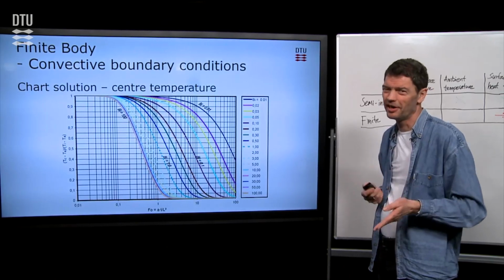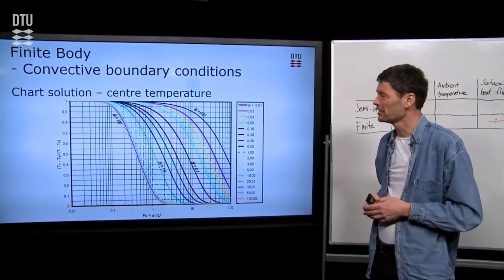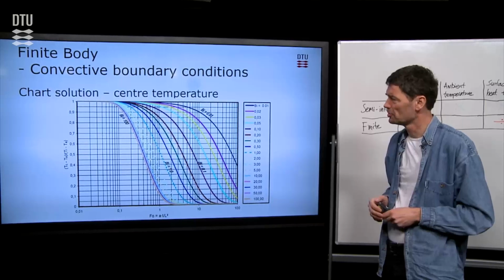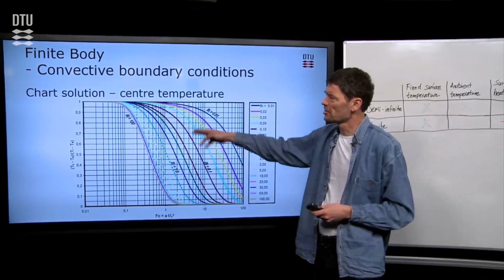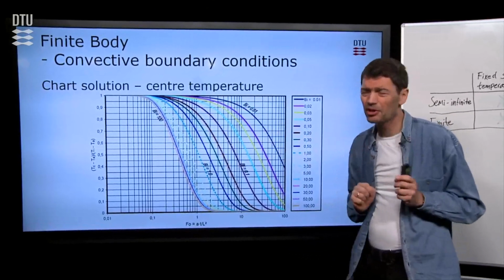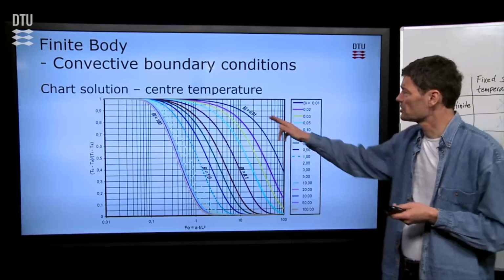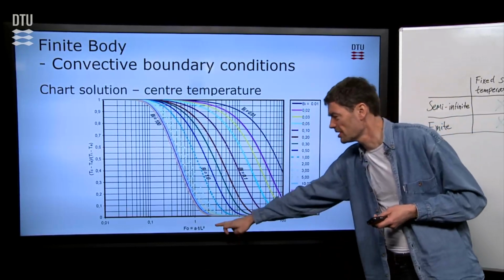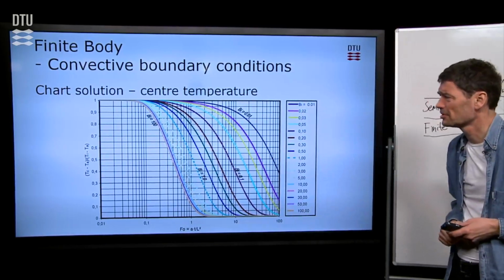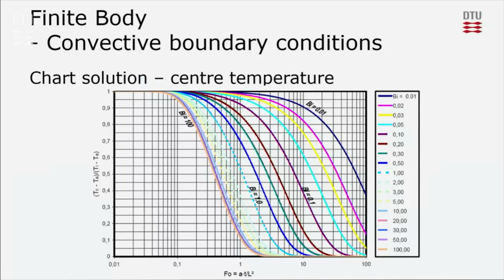But if you do not want to calculate, then you can use a chart solution. And here's a chart that tells you what is the temperature in the center of our material as we had it. When you insert with the correct Biot number and the time, the Fourier number, you insert down here in the abscissa axis. Then you can find the center temperature.